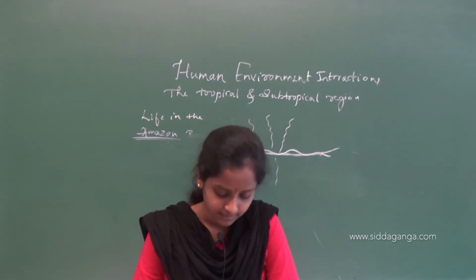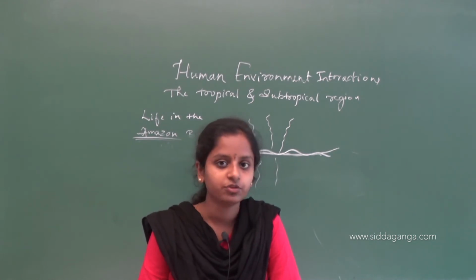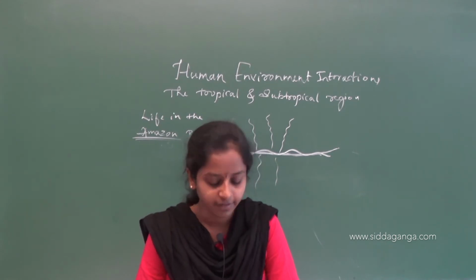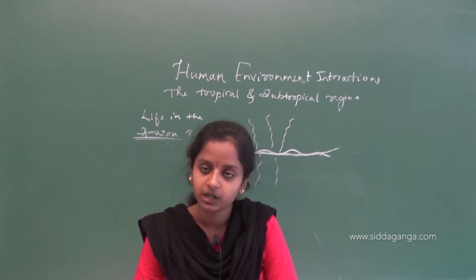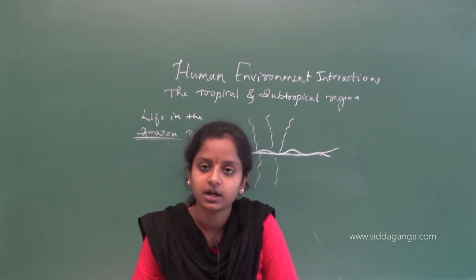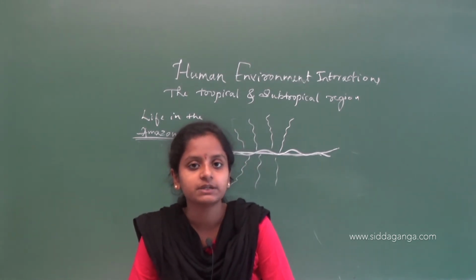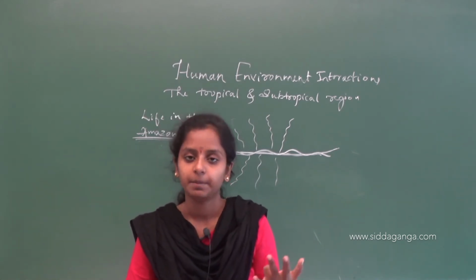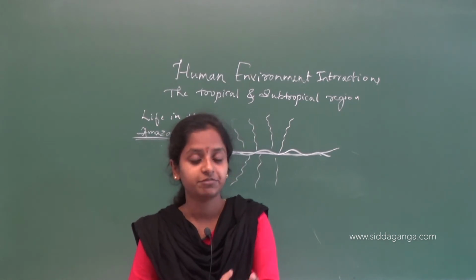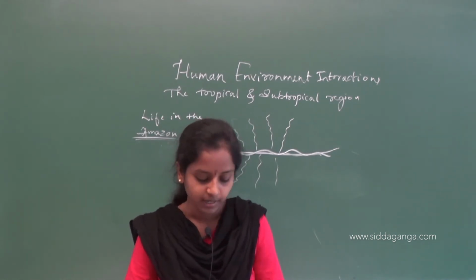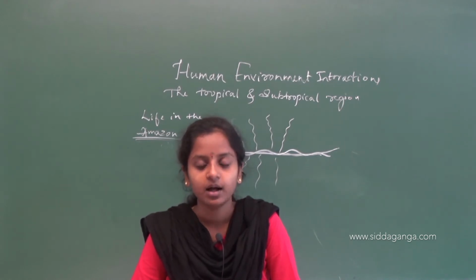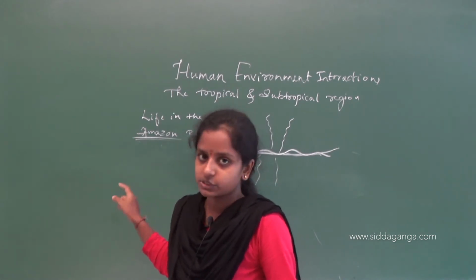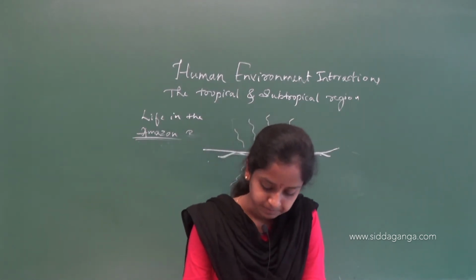The river basin drains portions of Brazil, parts of Peru and Bolivia, Ecuador and Colombia and a small part of Venezuela. See, this Amazon river, where does it flow? It flows in Brazil, a part of Venezuela, part of Peru, part of Bolivia, Ecuador, Colombia, everything. All these countries have some part of this Amazon river. Okay.